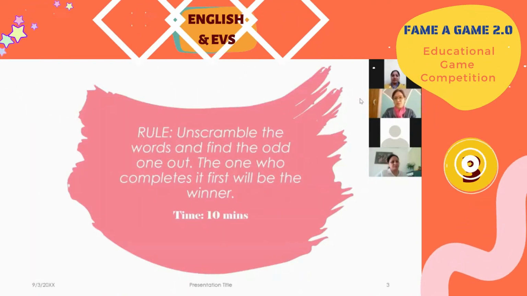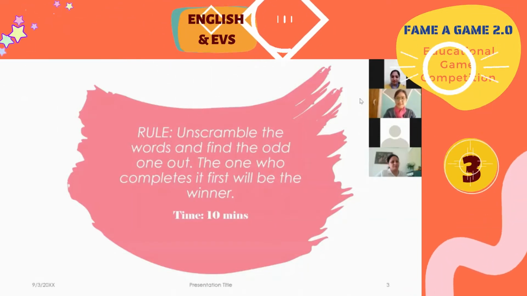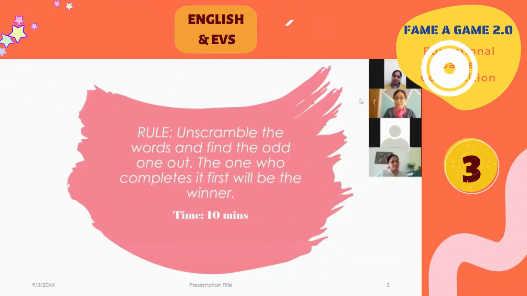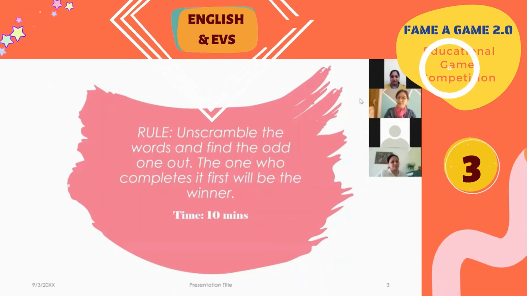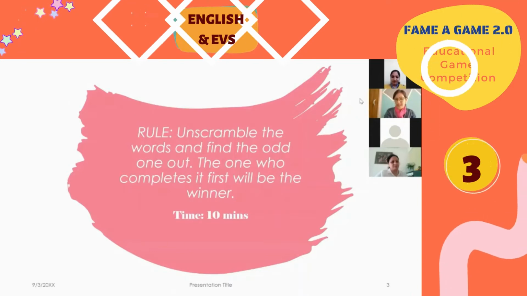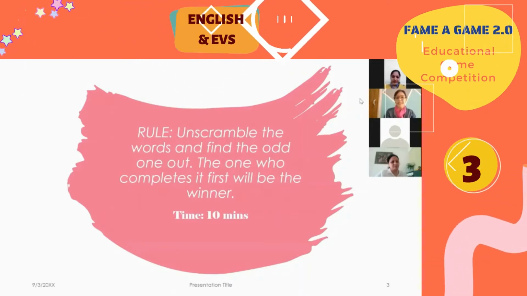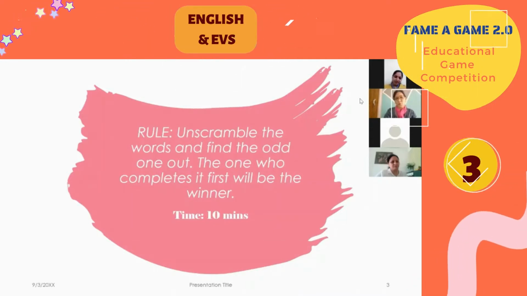So the main rule of this game is that there will be some words given to them in some slides. They have to unscramble the words, and then after unscrambling, they have to find out the odd one. The time limit for them will be 10 minutes, and the one who completes it first will be the winner of this game.